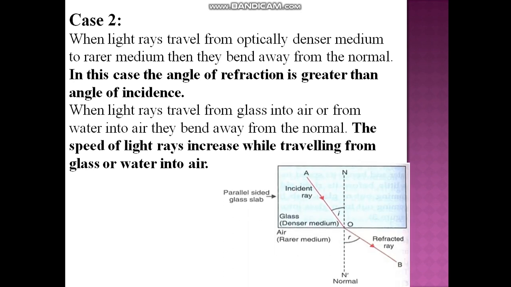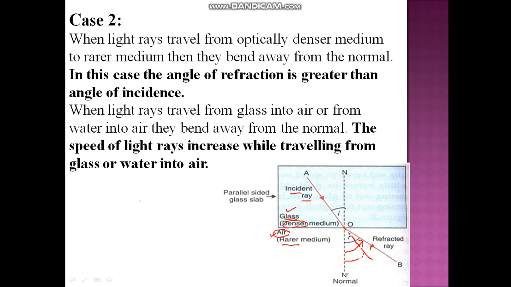Now you can see in this diagram the path of the incident ray is in the glass. Glass is the denser medium as compared to air. Air is the rarer medium. So the incident ray is moving from glass to air, and this is the angle of incidence, and you will find that it has moved away from the normal. Had this change of medium not been there, then the path of the light taken would have been this. So you can observe that it has moved away from the normal.